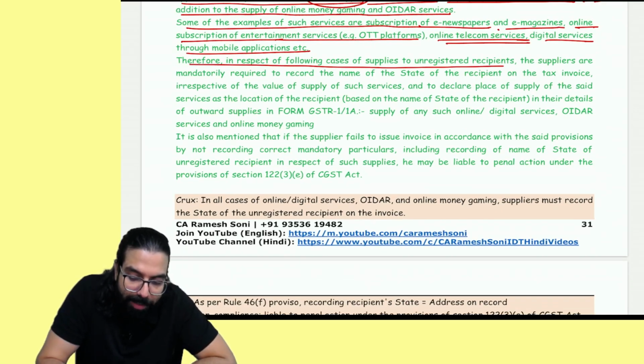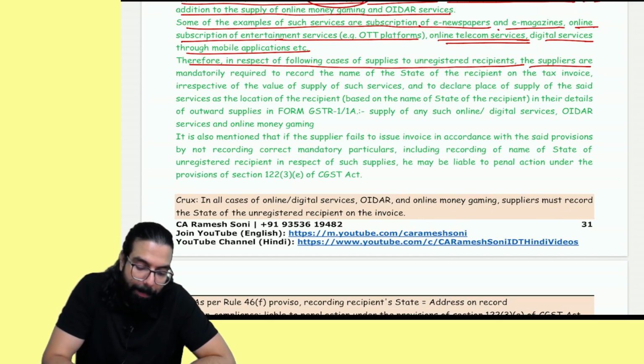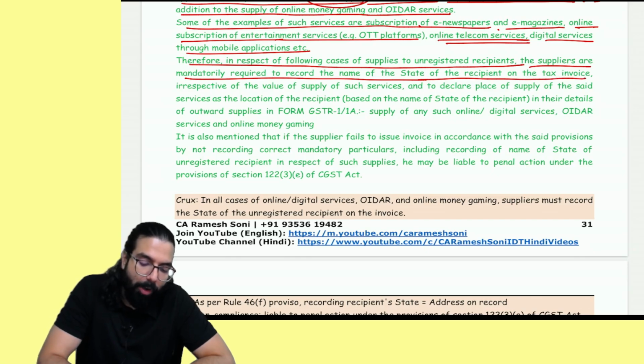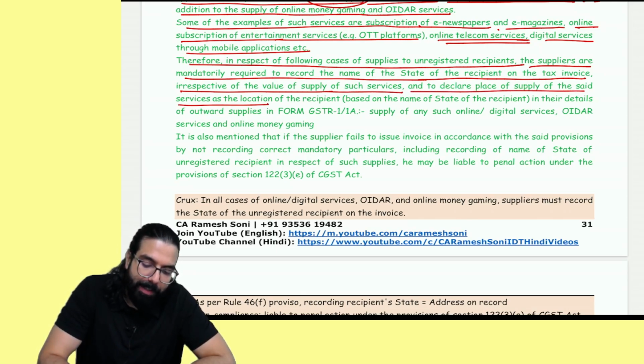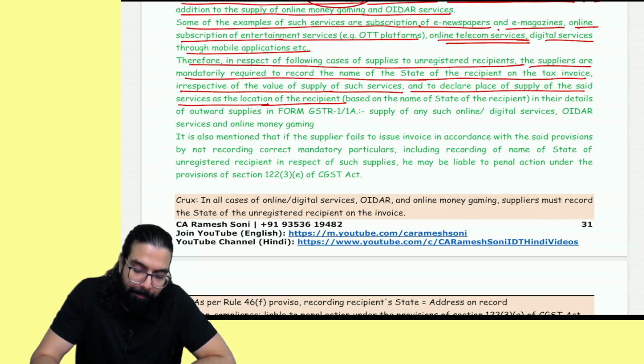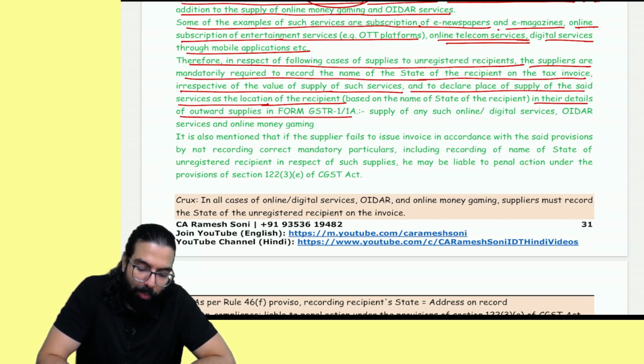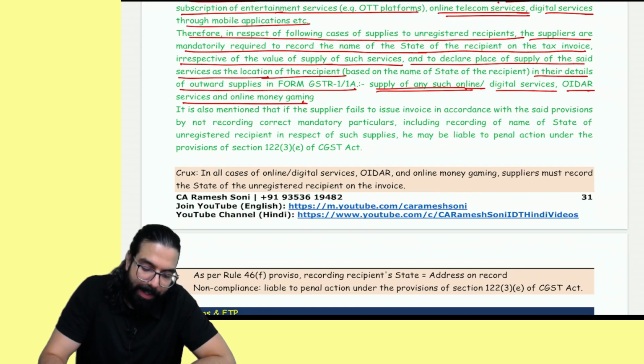Therefore, in respect of the following services supplied to an unregistered person, the supplier is mandatorily required to record the name of the state of the recipient on the tax invoice, irrespective of the value, and to declare the place of supply of the said services as the location of the recipient in their details of outward supply in GSTR 1. Supply of such online digital services, OIDS services, etc.